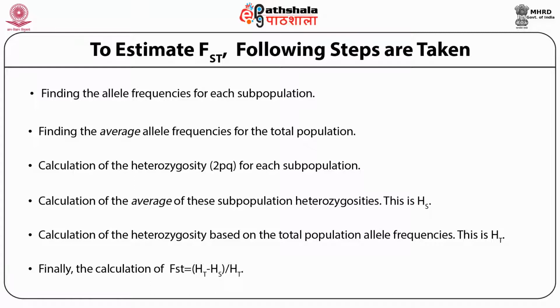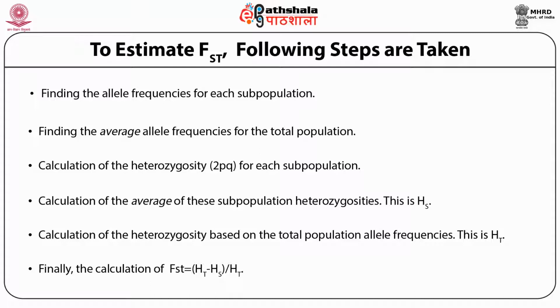For further understanding of the calculation of FST, we have an example. Consider a total population composed of two subpopulations that each contain 10 diploid individuals.